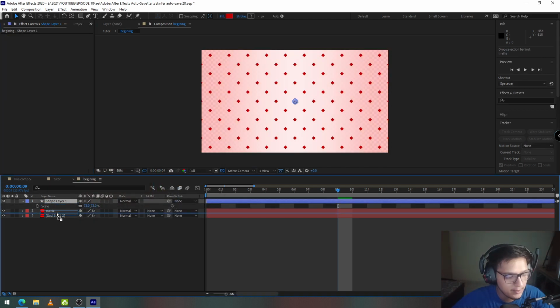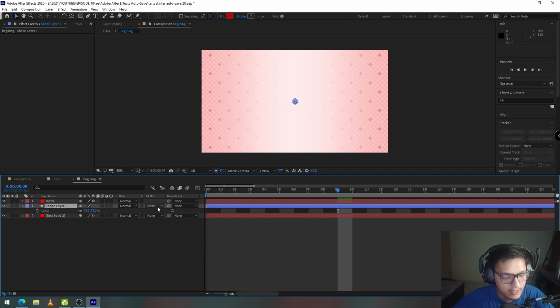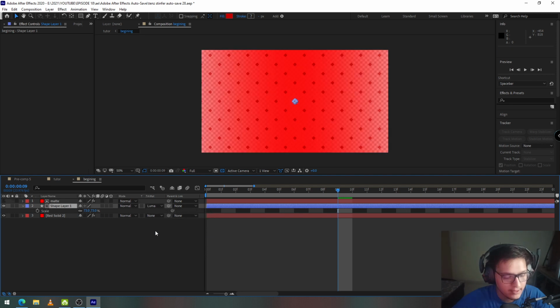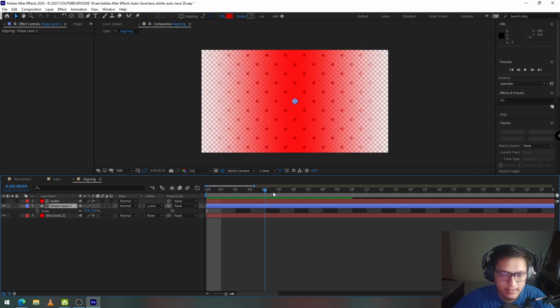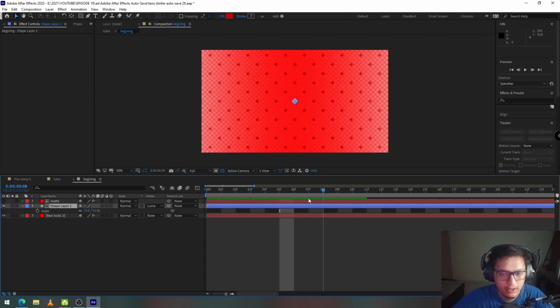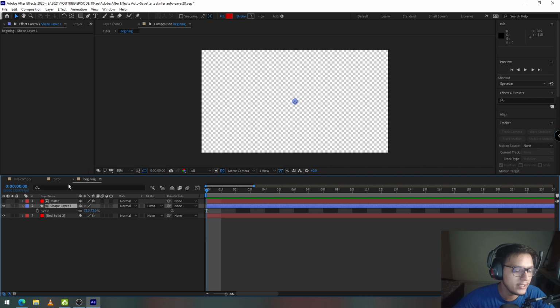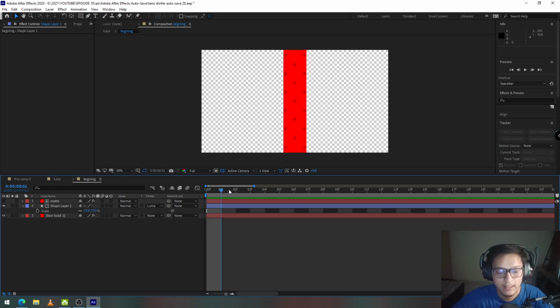I'll put the shape layer below the matte layer and click on this track matte button and select Luma matte. If you don't see this track matte layer, then click on this button right here and you'll see it. Okay, so now you can see the pattern is starting to fade away where the red solid fades away too. And I think that's it for the beginning of a transition. The second thing that we need is the magenta solid inside of the red solid.